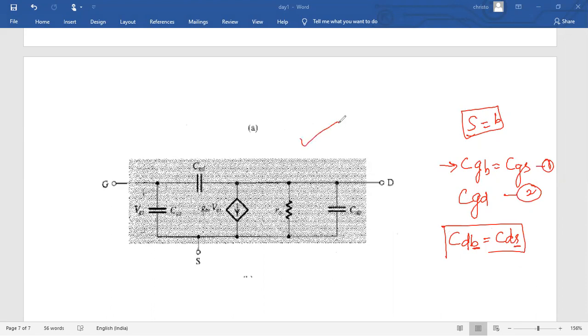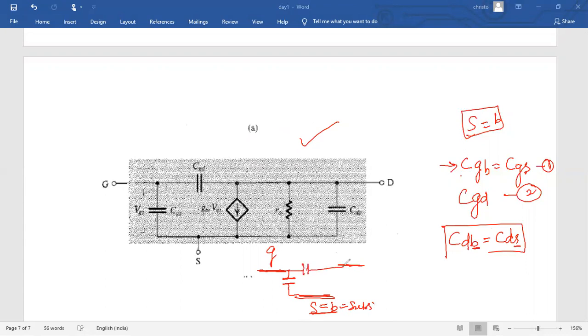This is the high frequency model. It is a common source configuration with a gate terminal, source terminal, and drain terminal. There are 3 capacitors under high frequency. One is the gate to body or gate to source capacitor, because source is equal to body, the substrate. Next is the capacitor between gate to drain.